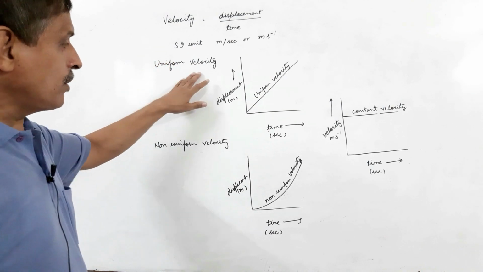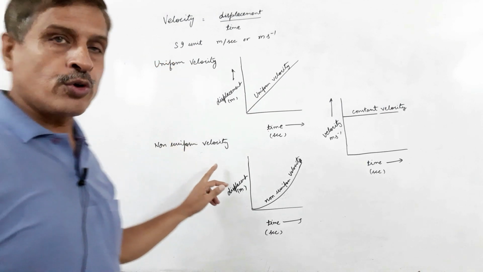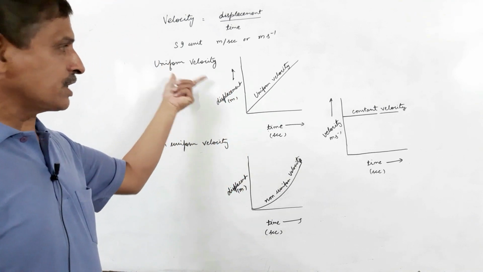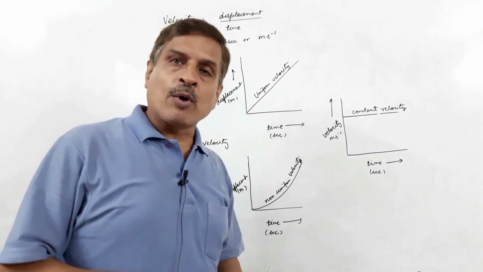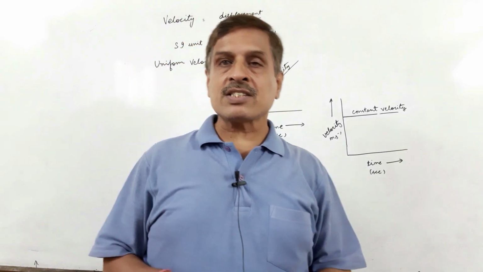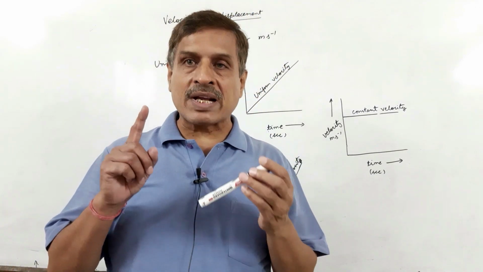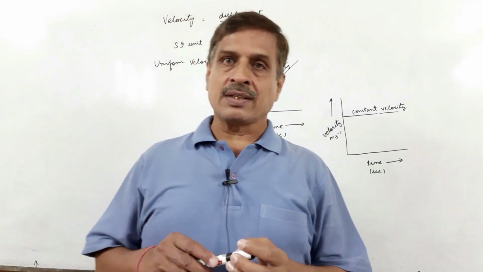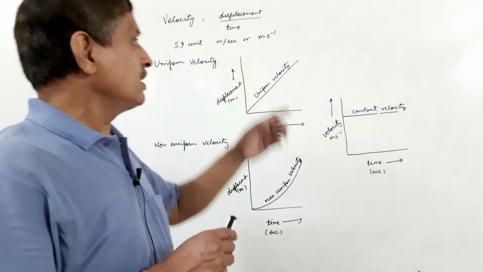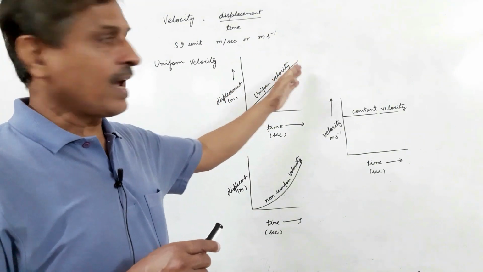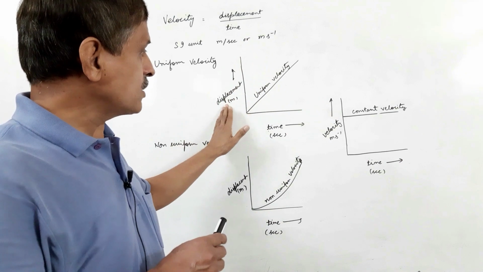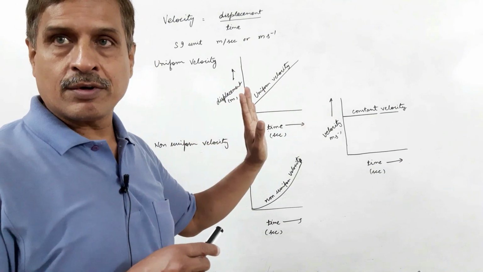Velocity may be uniform or non-uniform. First, uniform velocity. If a body is displaced by equal magnitude in equal time intervals, then it is moving with uniform velocity, which is a straight line graph as shown in the displacement time graph.